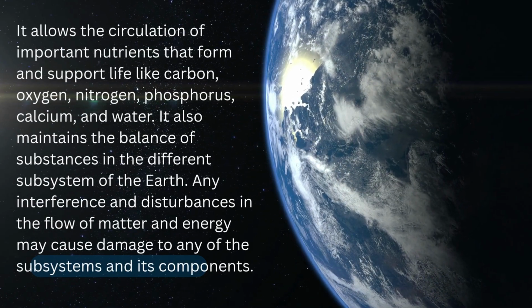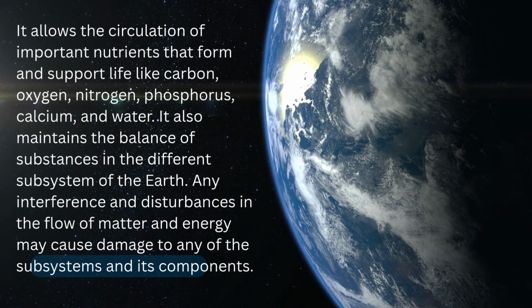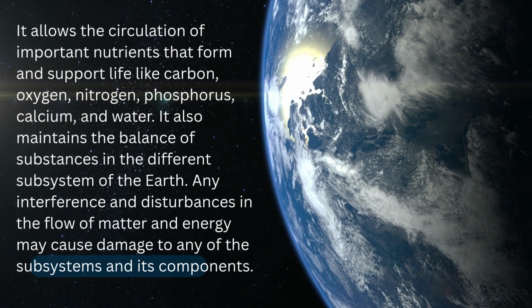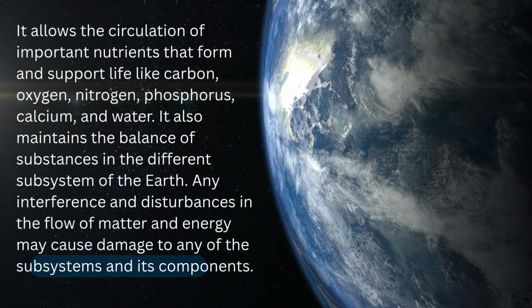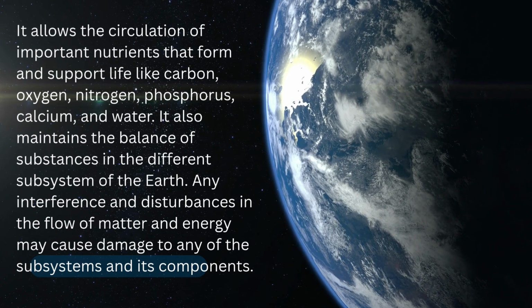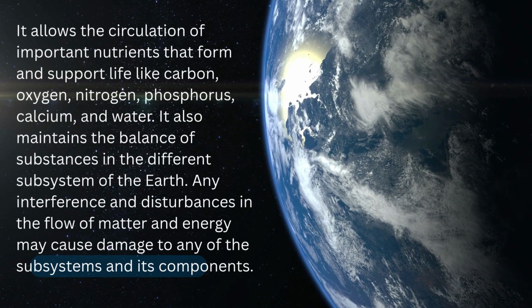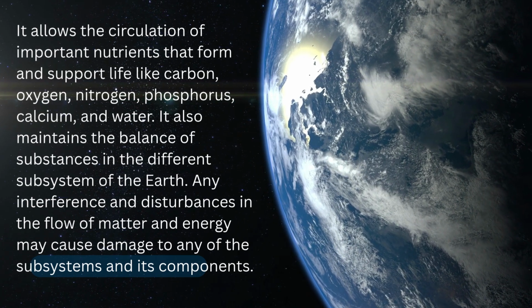It allows the circulation of important nutrients that form and support life like carbon, oxygen, nitrogen, phosphorus, calcium, and water. It also maintains the balance of substances in the different subsystems of the Earth. Any interference and disturbances in the flow of matter and energy may cause damage to any of the subsystems and its components.